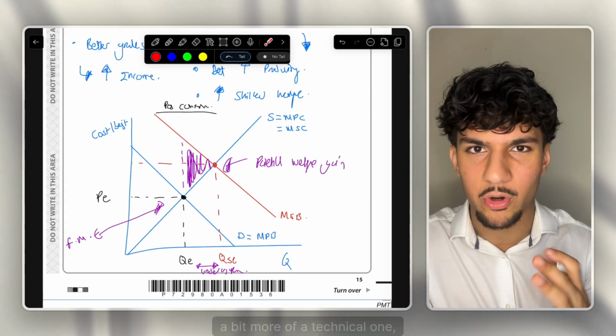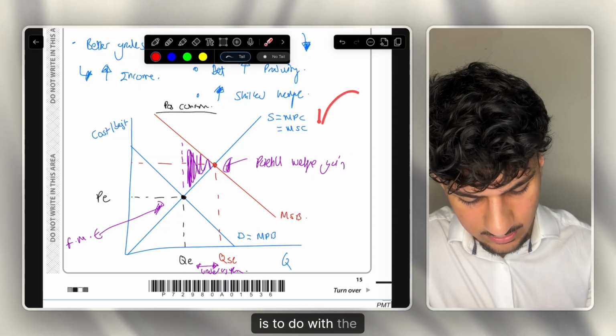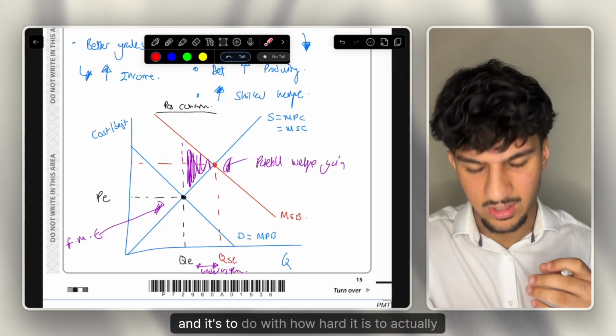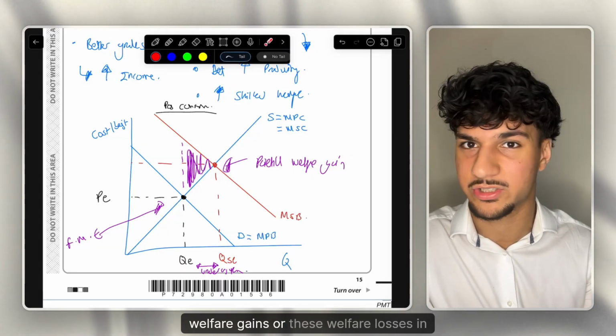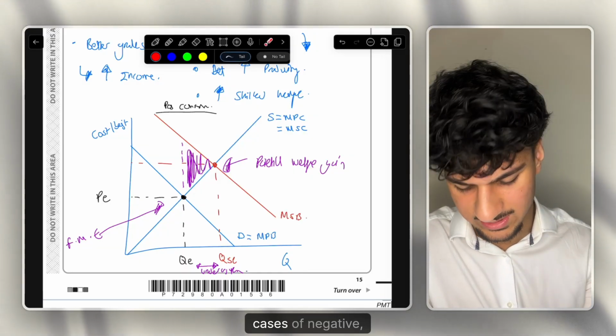Another one, a bit more of a technical one, is to do with the diagram itself, and it's to do with how hard it is to actually measure these welfare gains or these welfare losses in cases of negative externalities.